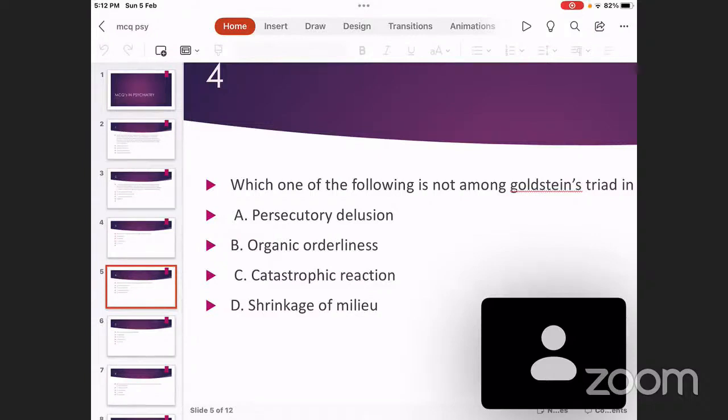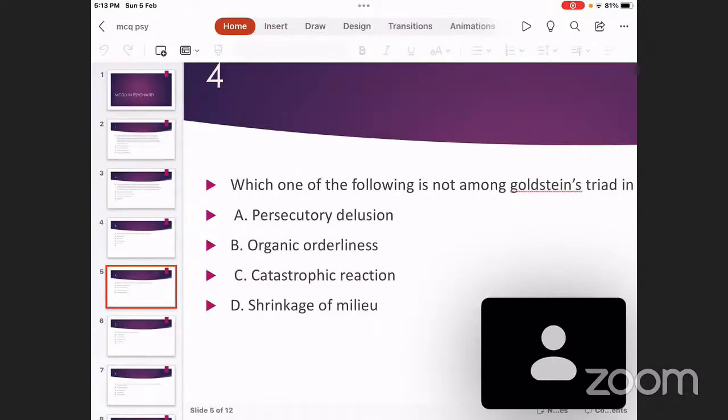Two questions can be asked about ketamine. Number one is the fact that ketamine produces dissociative anesthesia. Which one of the following anesthetic agents produce dissociative anesthesia? Answer is ketamine. And the second question about ketamine is regarding the mechanism of action of ketamine. Ketamine is an NMDA antagonist. We were speaking about memantine right now. Memantine, the drug of choice in severe dementia, is also an NMDA antagonist.